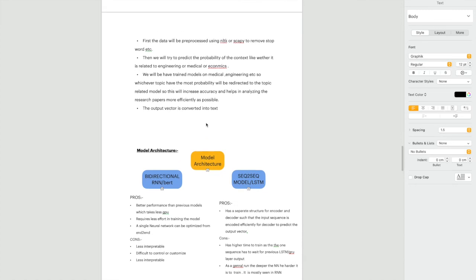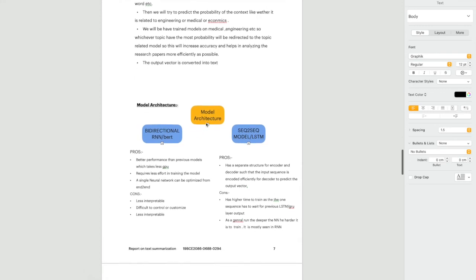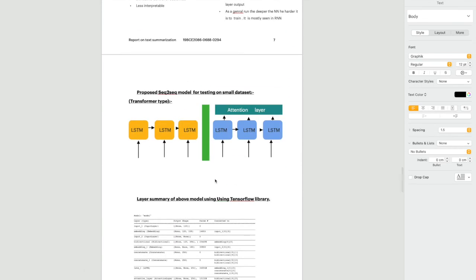So we talked about the division of models. Now we'll be talking about how we'll be creating our model. We are going to create three models. In our research we found two models, one is sequence to sequence and the other is a bidirectional model. We have to implement them and see which one is the best, but we got some pros and cons on each. And this is our architecture for testing purposes.